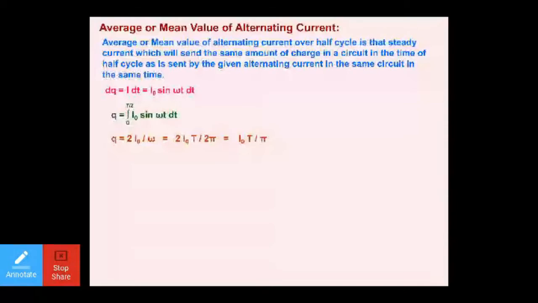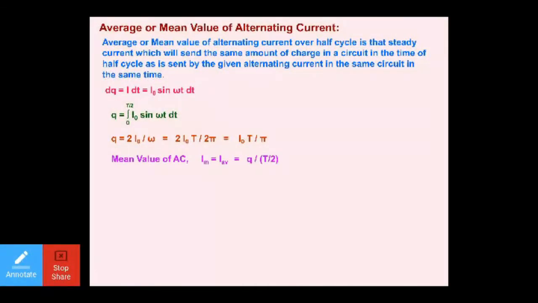Dear students, in the next line, you will place here the value of omega, and the value of omega is 2 pi by T. So in the denominator it will be 2 pi, in the numerator it goes T, and twice the I naught is the same. Now you may cancel 2 in the numerator and denominator, you will get I naught T by pi.